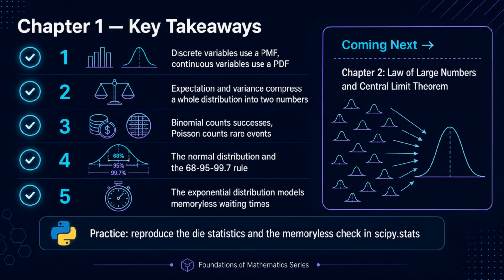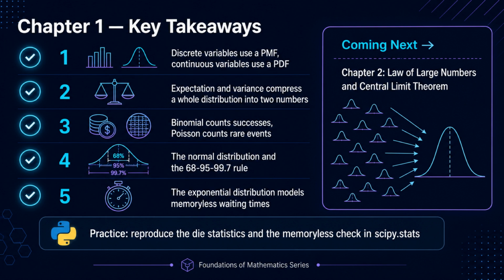Let's recap. Discrete random variables are described by a probability mass function, continuous ones by a probability density function, and in both cases, the cumulative distribution function accumulates probability. Expectation and variance compress a distribution into a center and a spread.